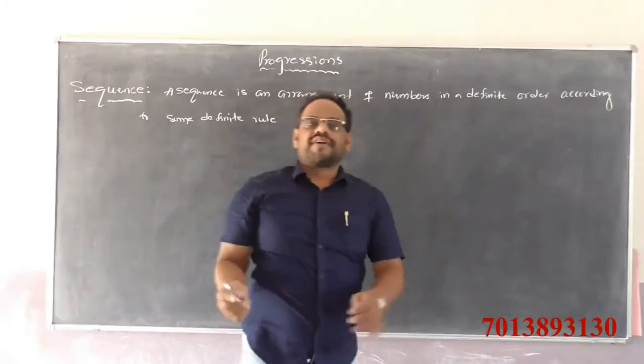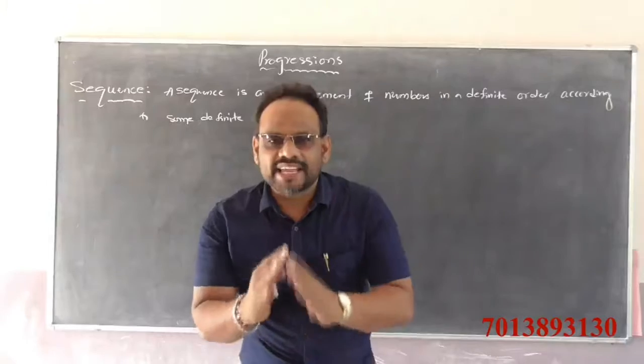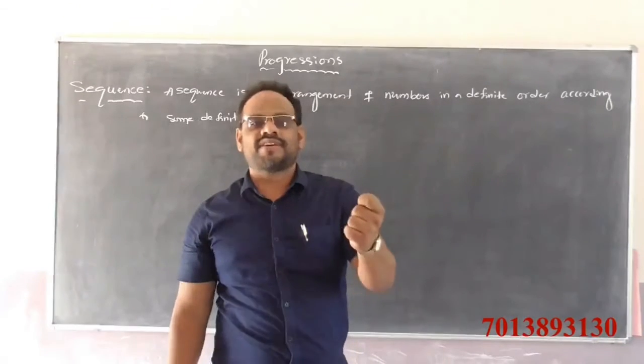It's nothing but an arrangement of numbers.